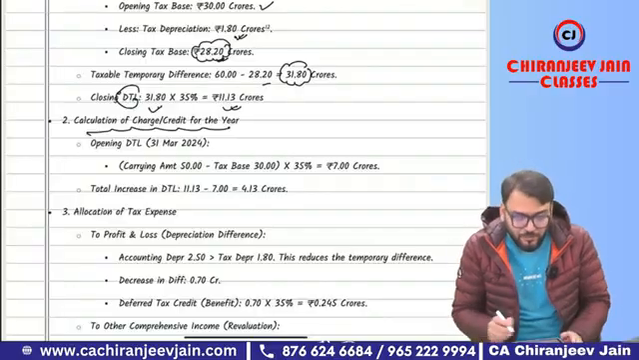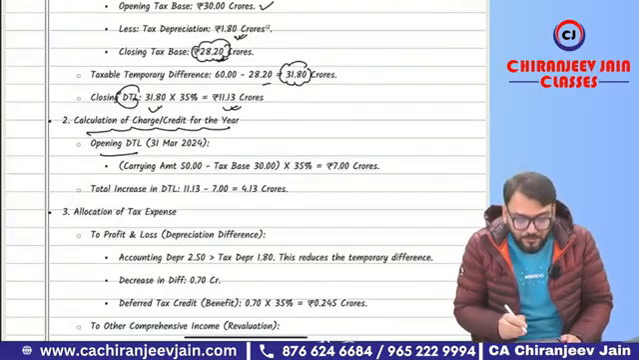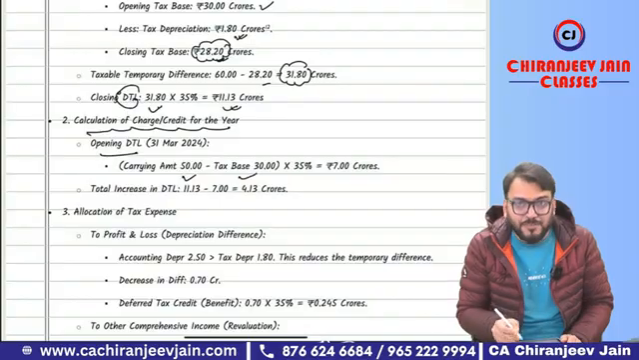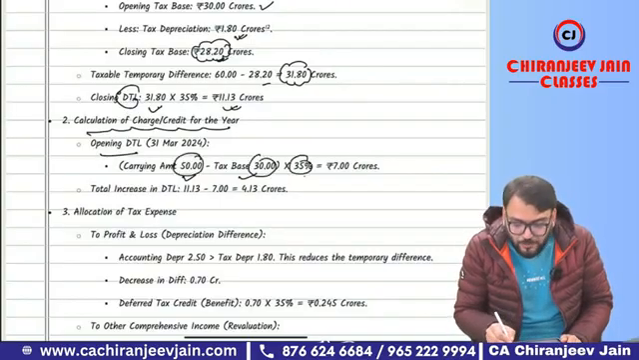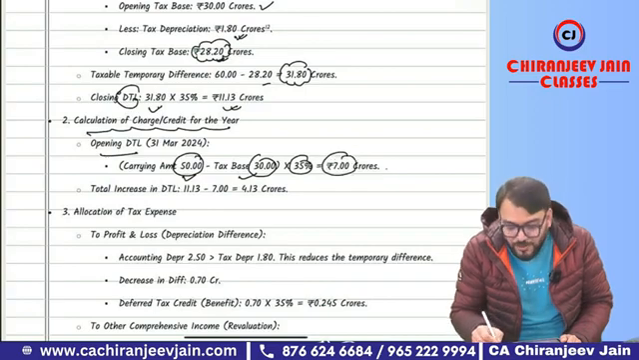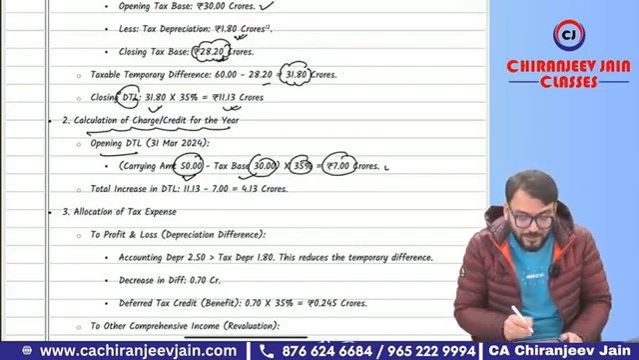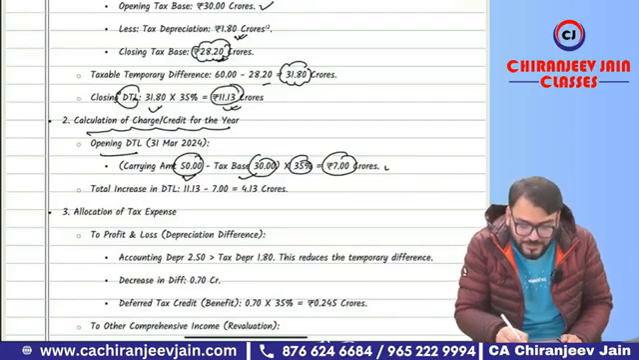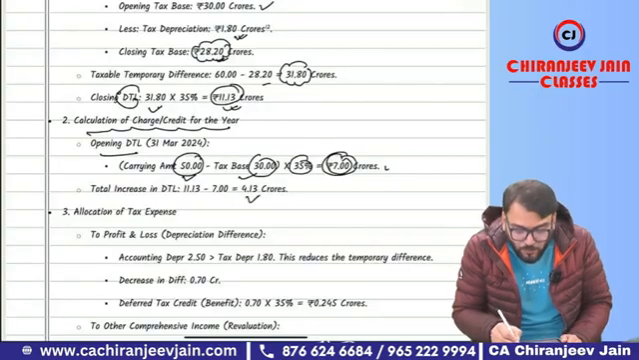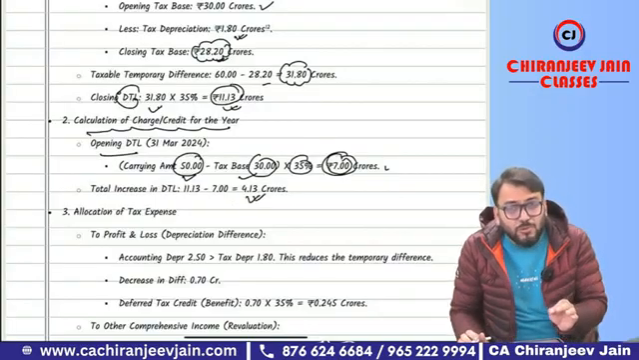So you just try to understand what was the opening DTL. Opening DTL will be on 50 crore minus tax base. 50 crore was the carrying amount, tax base was 30 crore. It means 35% of 20 crore, that is 7 crore. 7 crore was the opening DTL. What is the total increase in DTL? You can see the 11.13 minus 7, that will be 4.13 crore. That is the total increase in DTL.